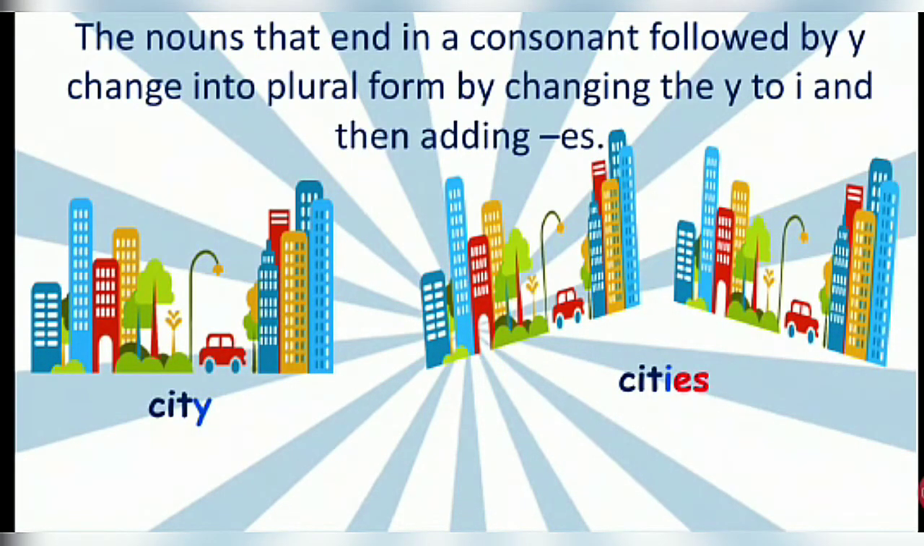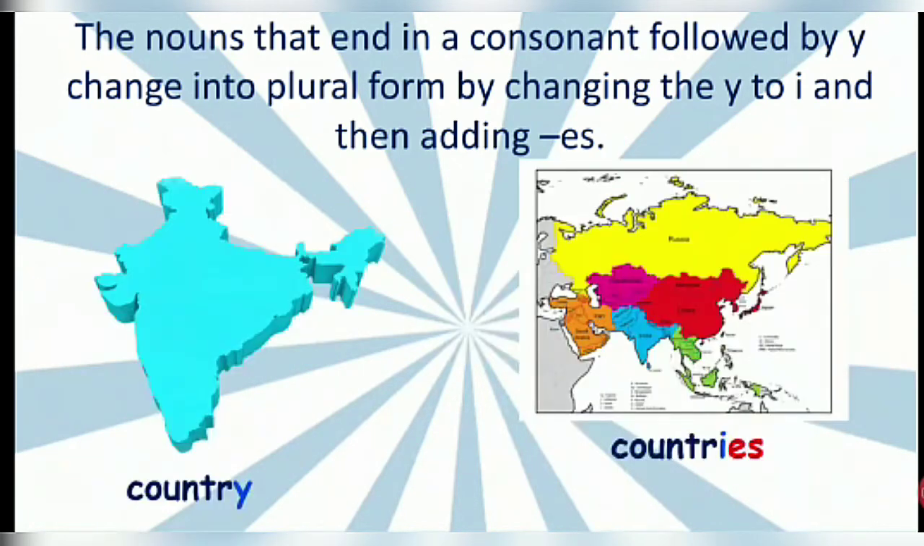The nouns that end in a consonant followed by y change into plural form by changing the y to i and then adding es. For example, city. Here the city ends with t, which is a consonant, and at the end y. So when you write it in the plural form, y is changed to i and es is added. So city becomes cities. Country, countries.